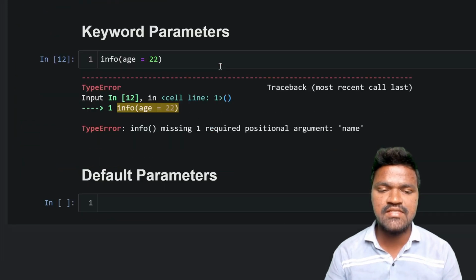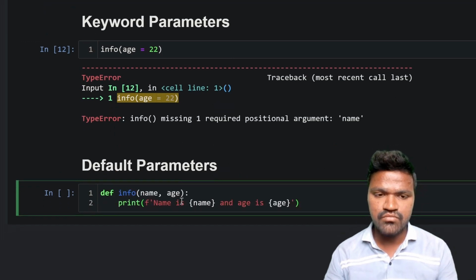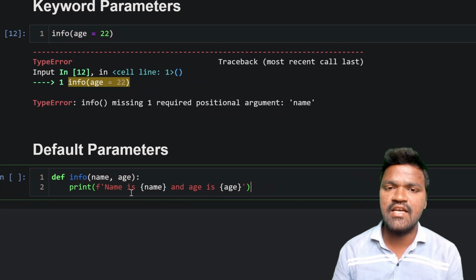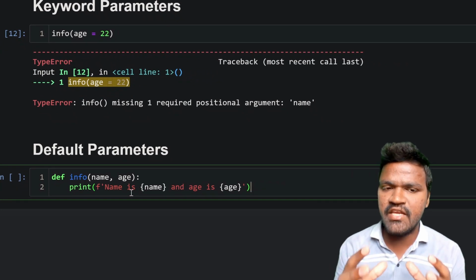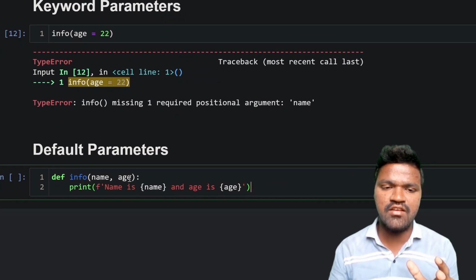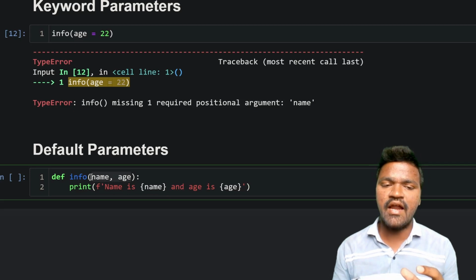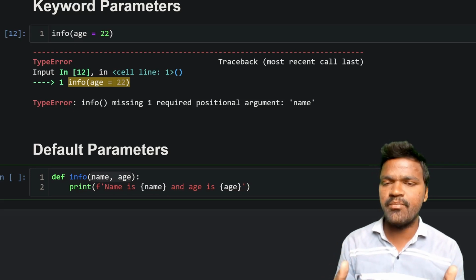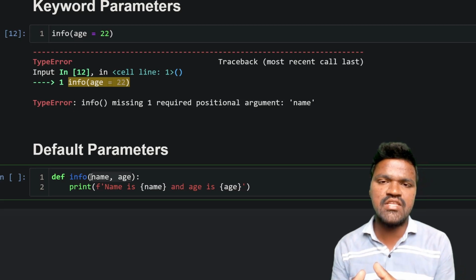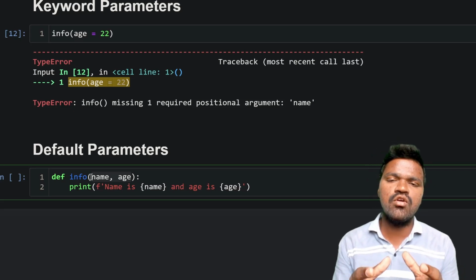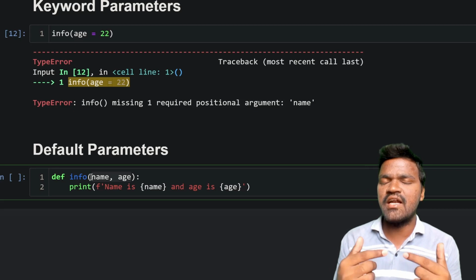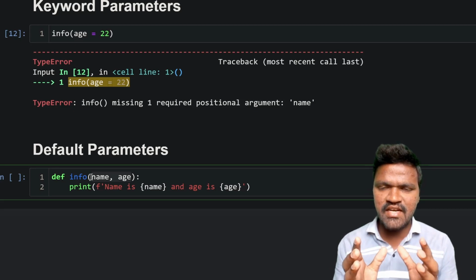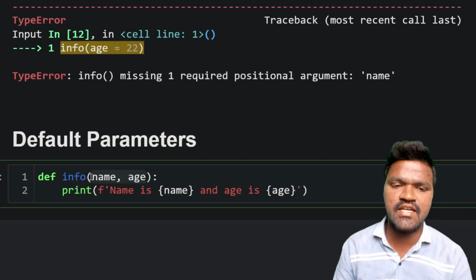So I'm taking this and pasting it here. Now, how the default parameter works is that we mention some default values for these parameters. When we call this function, if you pass any parameters, they will replace the default parameters, and if you don't pass any parameters, the default parameters will be taken. I hope that makes it a little confusing, right? Let us go ahead and understand clearly.